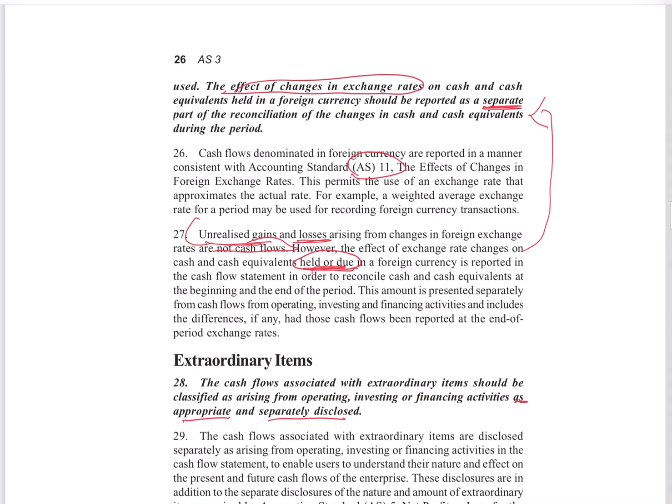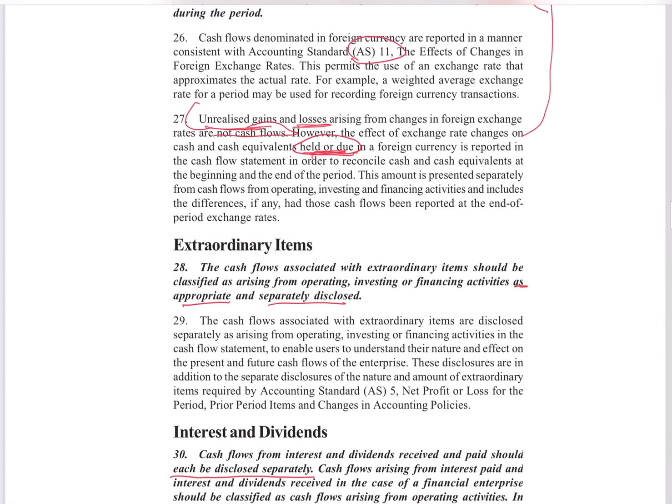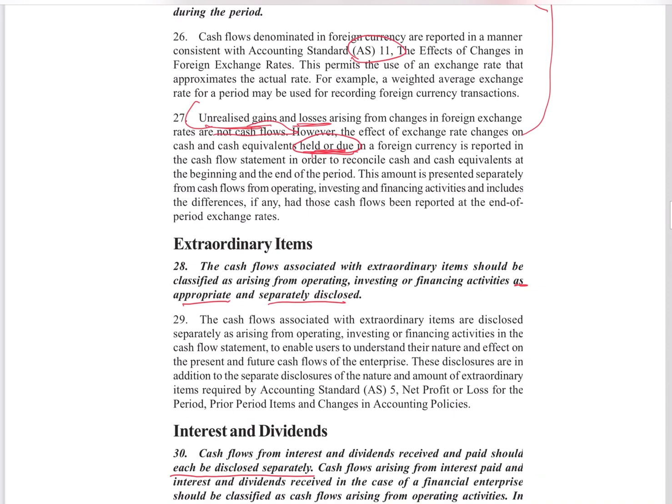But if it is totally uncertain, we can't say, it may happen or may not happen, then we don't make it. All such gains and losses are not recorded. So unrealized gains and losses arising from changes in foreign exchange rates are not cash flows. Okay, they don't become part of the cash flow statement, because these become the provisions and all. Only actual cash movements that happened will be recorded here. When I say cash, it need not be hardcore cash, it is cash and cash equivalents.